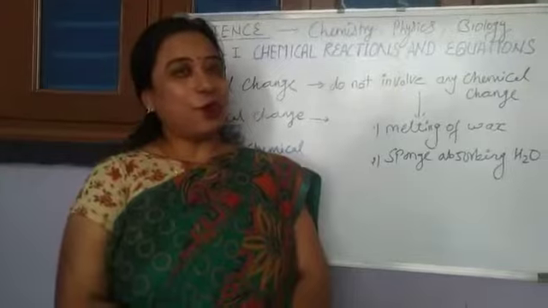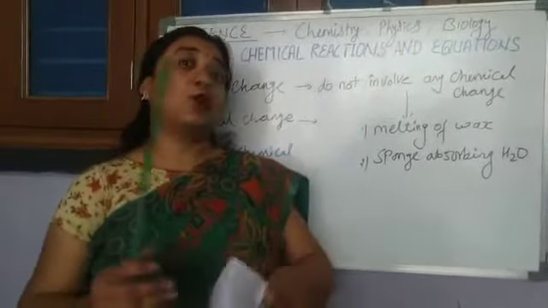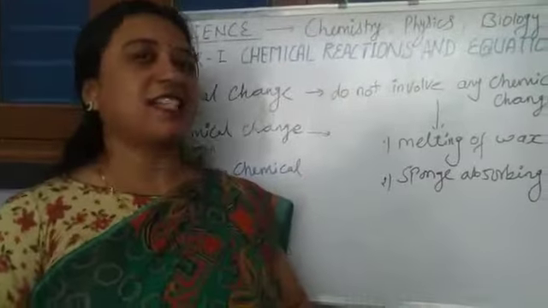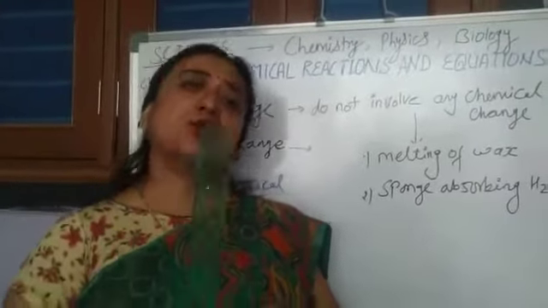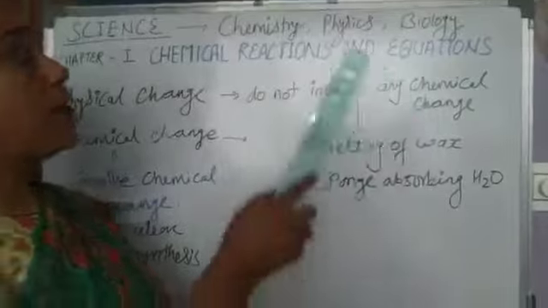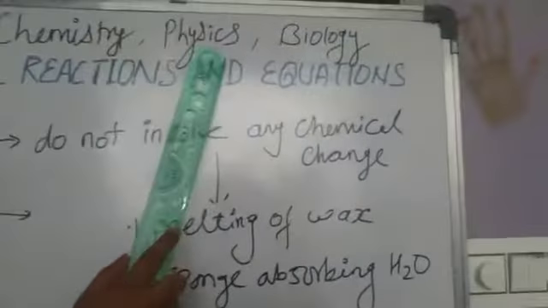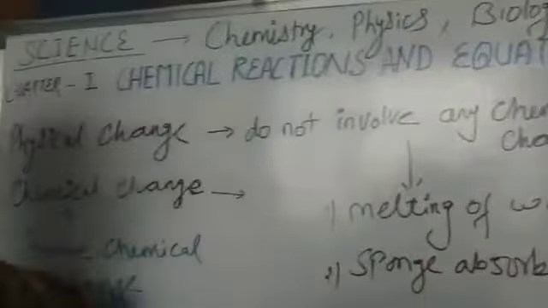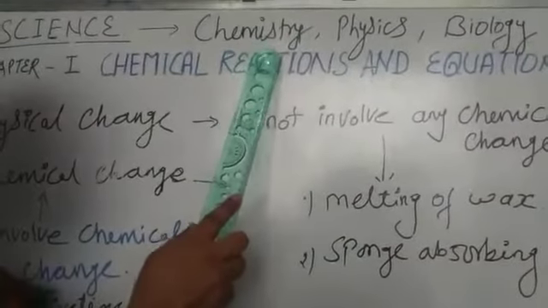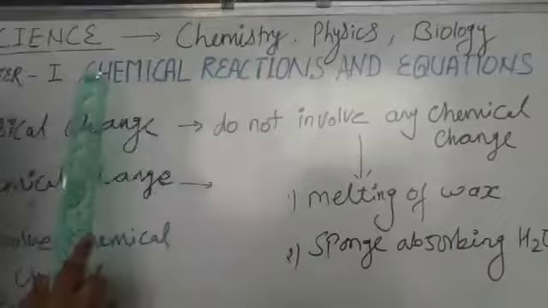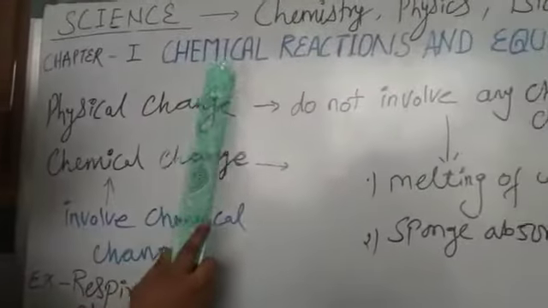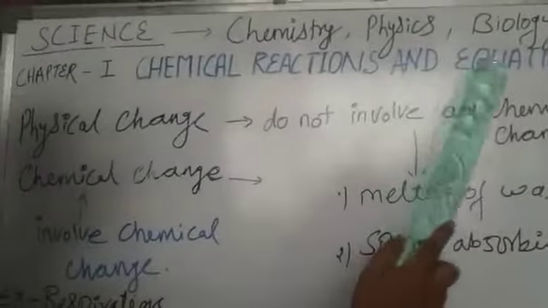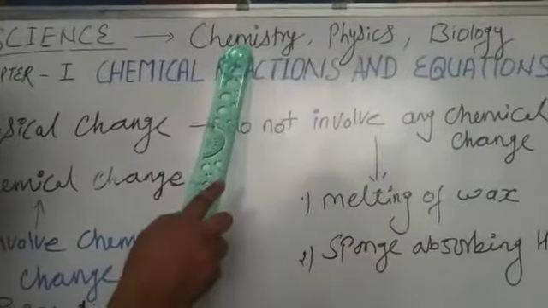Students, you know we divide science into so many branches, but in our 10th class we divide science into 3 parts or branches, that is chemistry, physics and biology. Okay, so today we will start with chemistry. The first chapter, that is chemical reactions and equations. This chapter is from the chemistry branch.